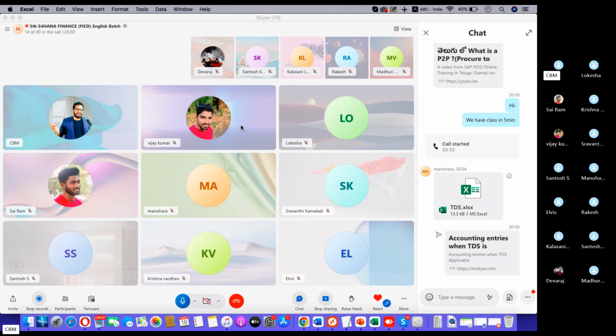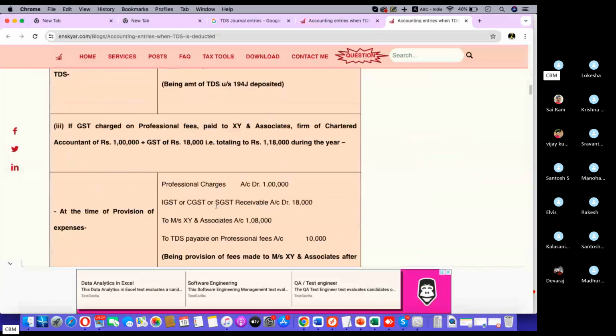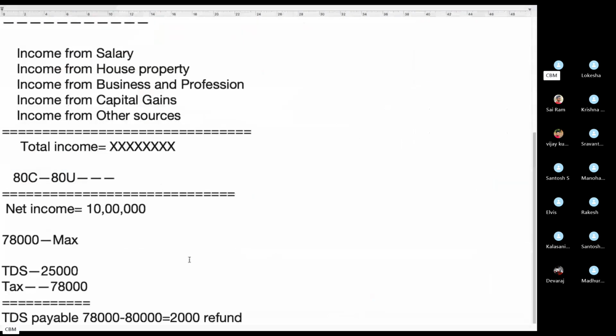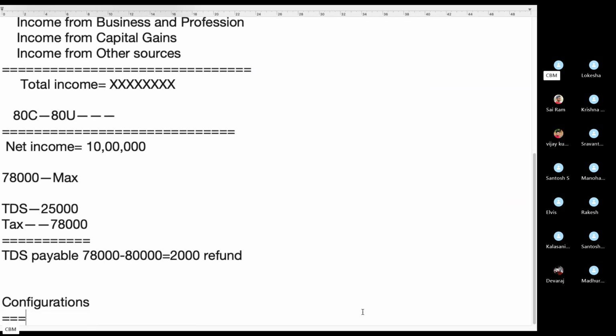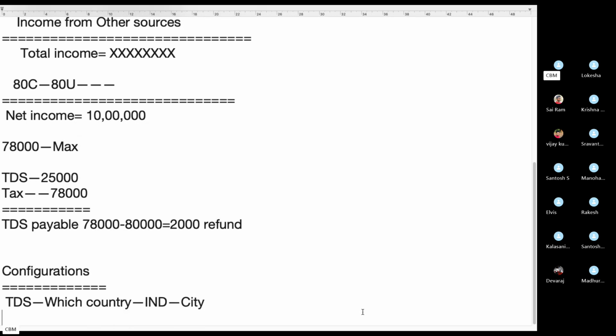This is all about TDS. Now your duty today is to open this document and read out these journal entries, and the configurations. For TDS, for which country are you applying it? Which country and which city? We need to configure that first.